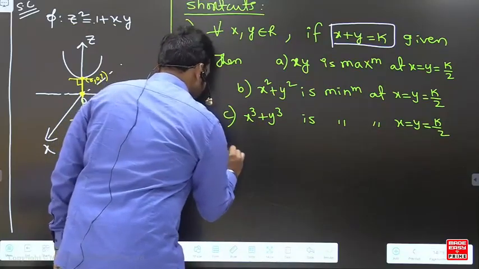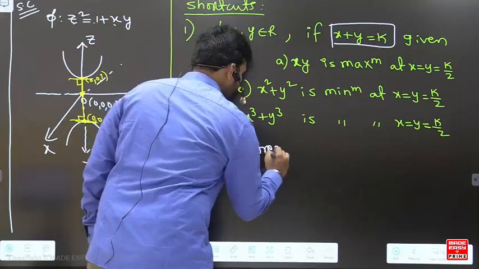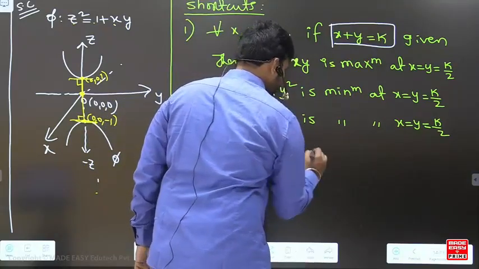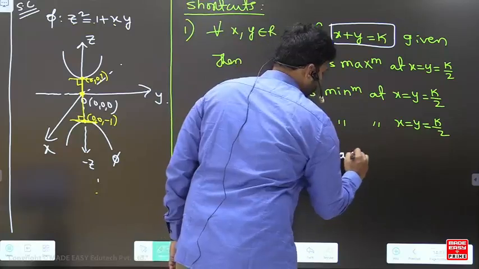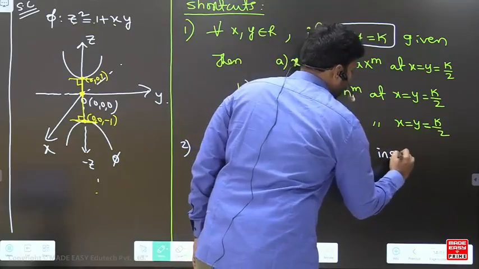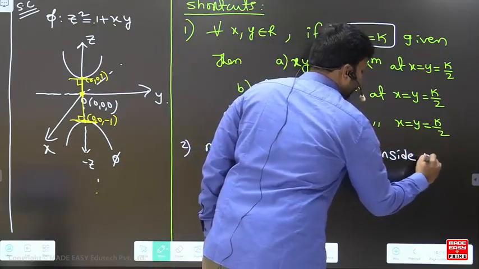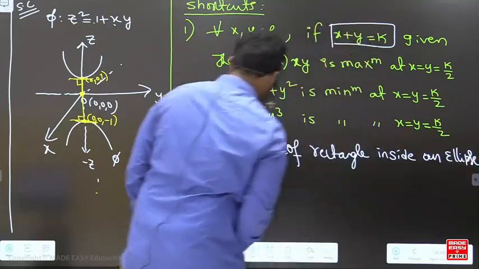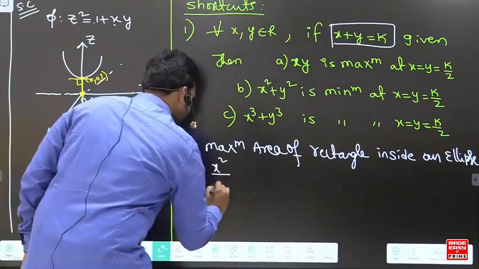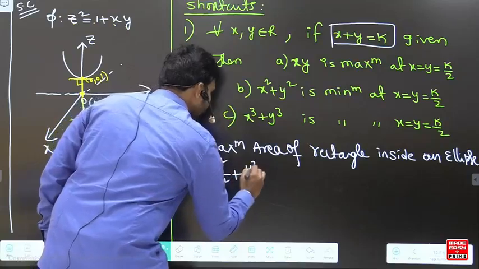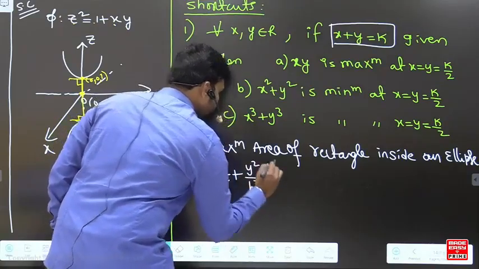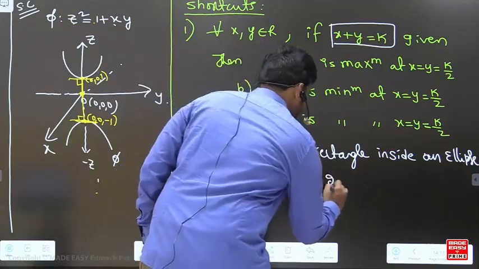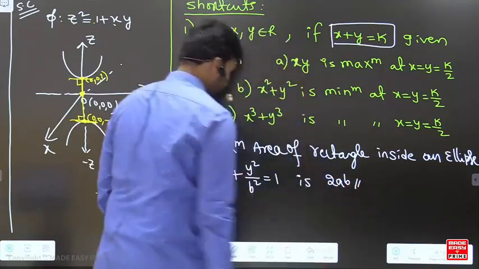Second one: the maximum area of a rectangle inside an ellipse, x square by a square plus y square by b square is equal to 1, is 2ab.